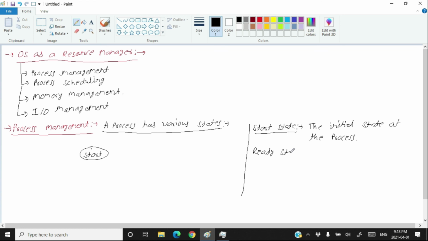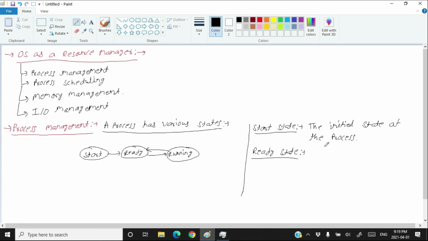Ready state. After the start state, it goes to the ready state. This is the ready state. From the ready state, it goes to the running state. This is the running state. Now let's first discuss the ready state.